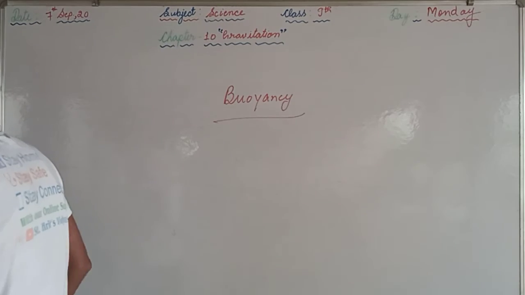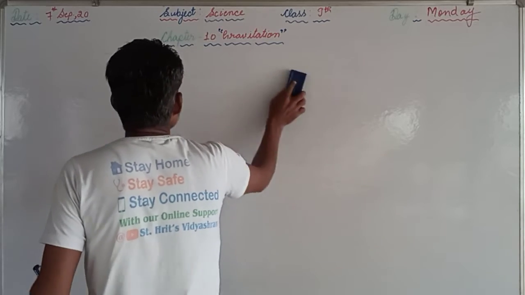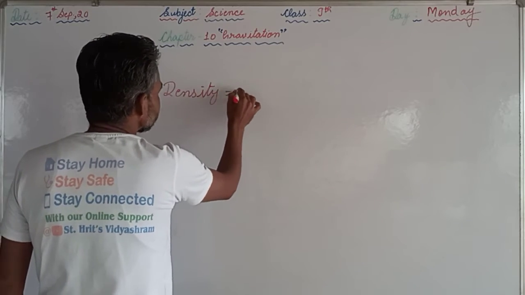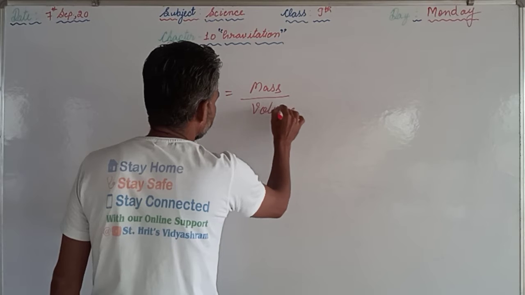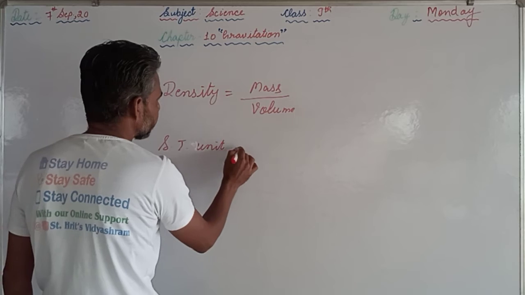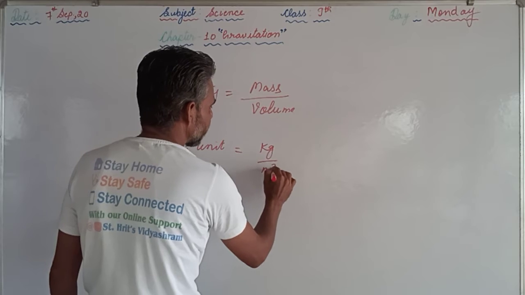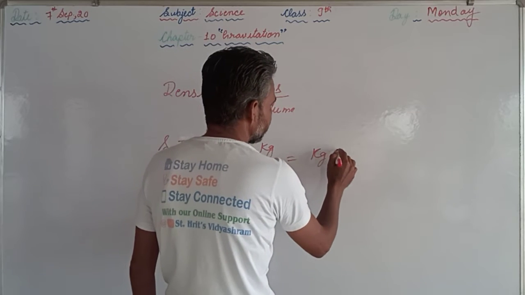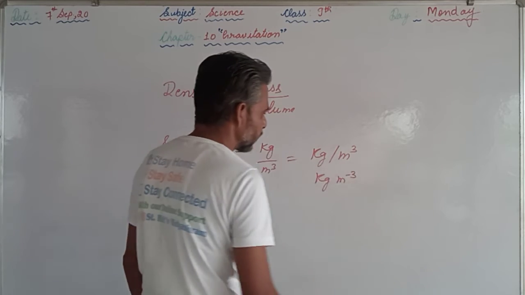At the same time, one more term is given in your book in this chapter at last, that is density. First of all, density, as you all know, is equal to mass upon volume, and the SI unit of density is mass kilogram upon meter cube, equal to kilogram per meter cube or kilogram meter minus 3.